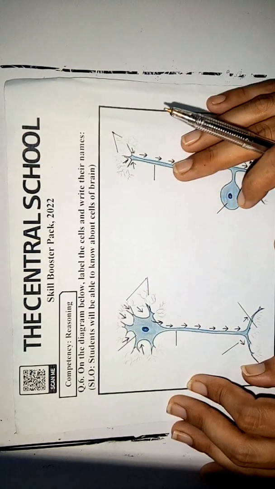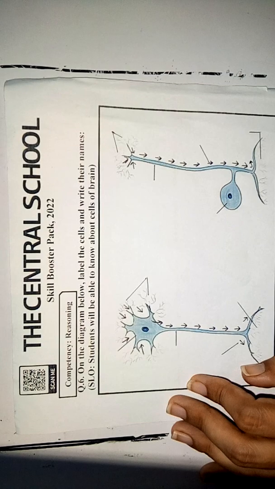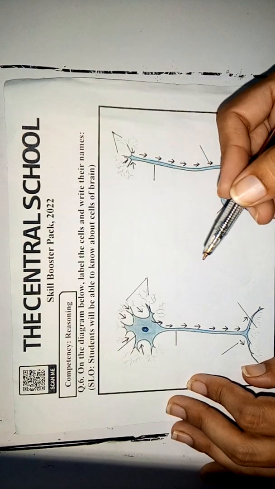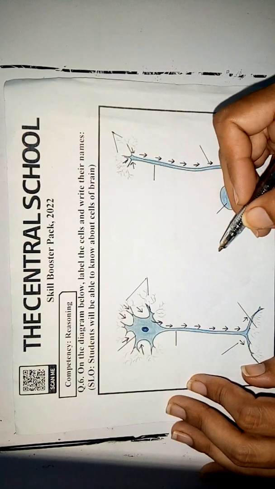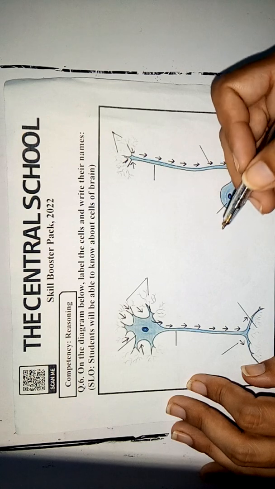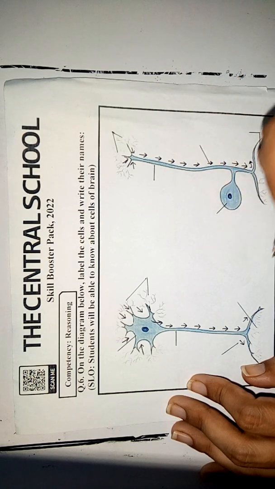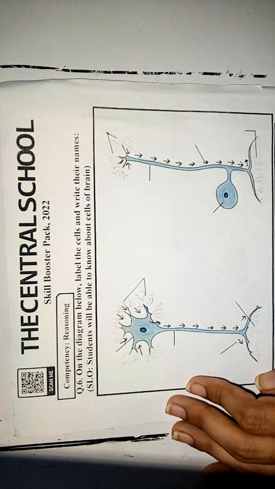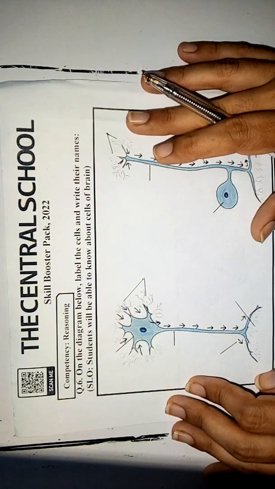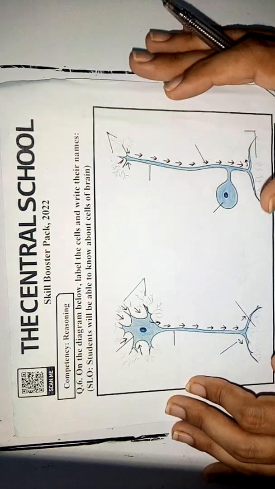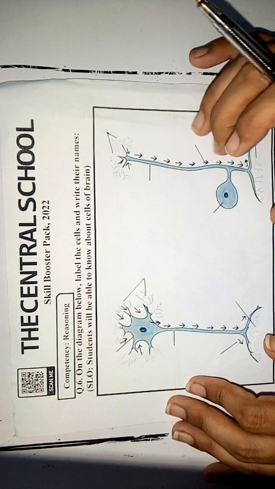We know that our brain consists of thousands of nerve cells. Some are motor nerve cells and some are sensory nerve cells, and all the cells are particular on the base of their functions. Students, each nerve cell consists of various parts in its structure.